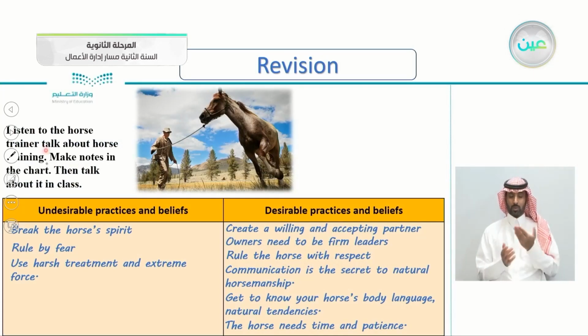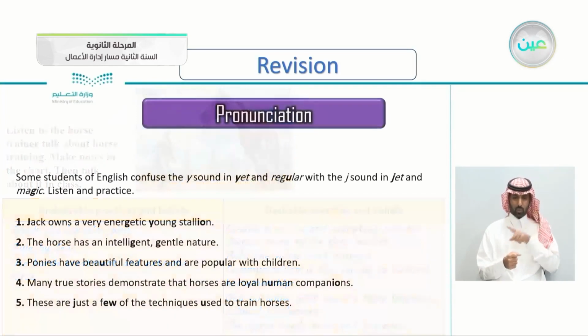Listen to the horse trainer. If you remember, we listened to the horse trainer. We learned about undesirable practices when trying to teach a horse, and beliefs. Break the horse spirit, of course, this is wrong. Rule by fear. Use harsh treatment and force. And the desirable practices here: create a willing, accepting partner. Rule the horse with respect. Get to know your horse's body language. The horse needs time and patience. So we've learned a lot in our previous lesson.